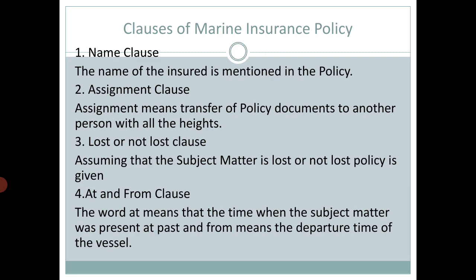Okay, both these places will be mentioned. In the sense of this clause, the word at means the time when the subject matter was present at the port, and from means the departure time of the vessel. According to this clause, as soon as the ship arrives at the port, the risk will commence. Generally, this clause is applicable to hull and freight insurance.